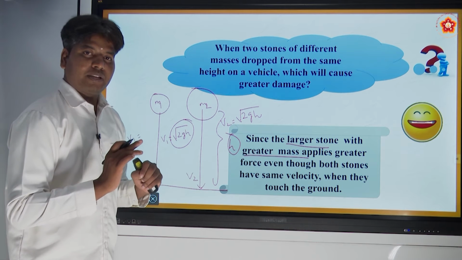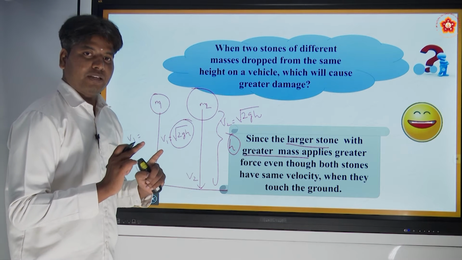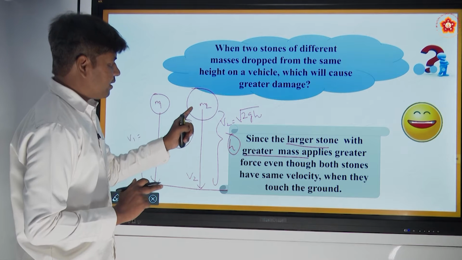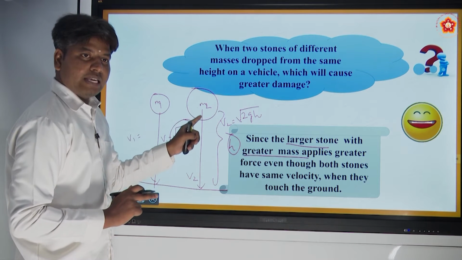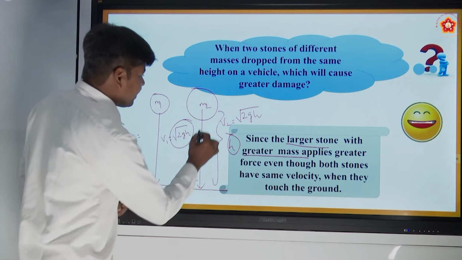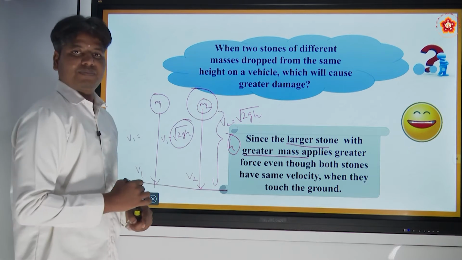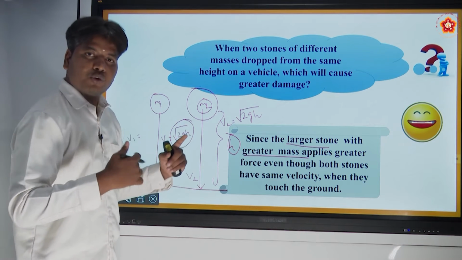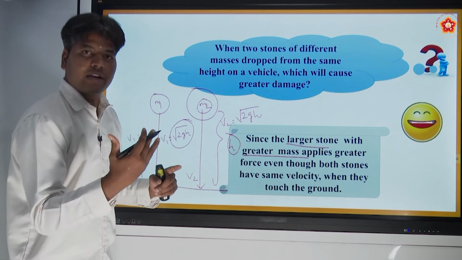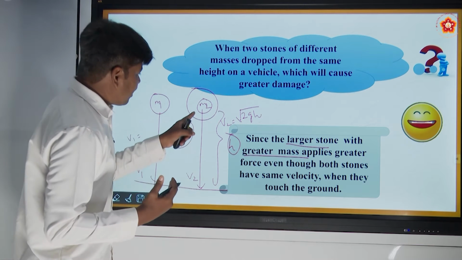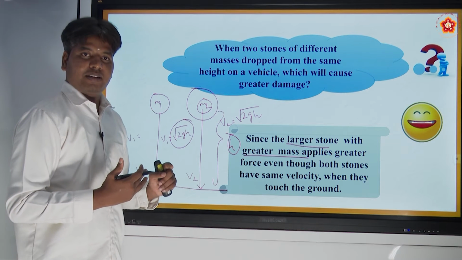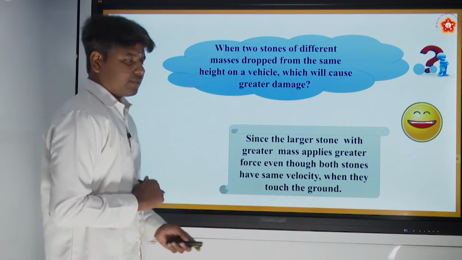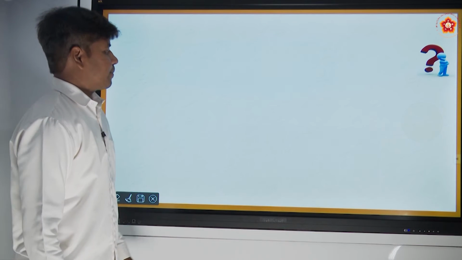So what does that mean? Here the motion of the body is depending on the mass, right? Here is a physical quantity which we are going to define, and that physical quantity is depending on the mass, right? This is your deduction. So now let me ask one more question.